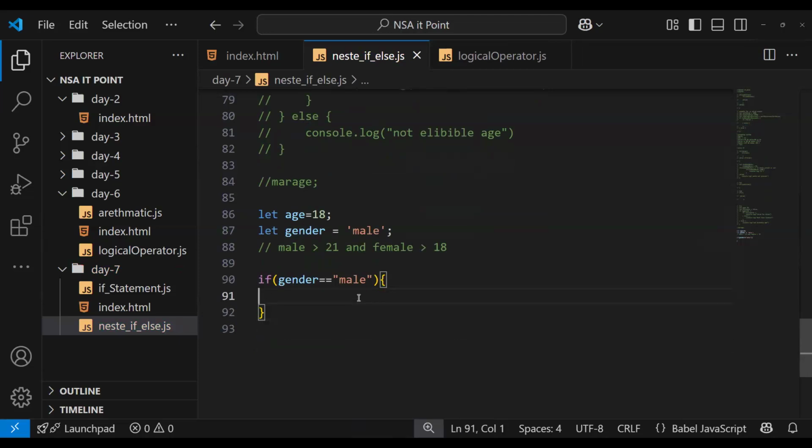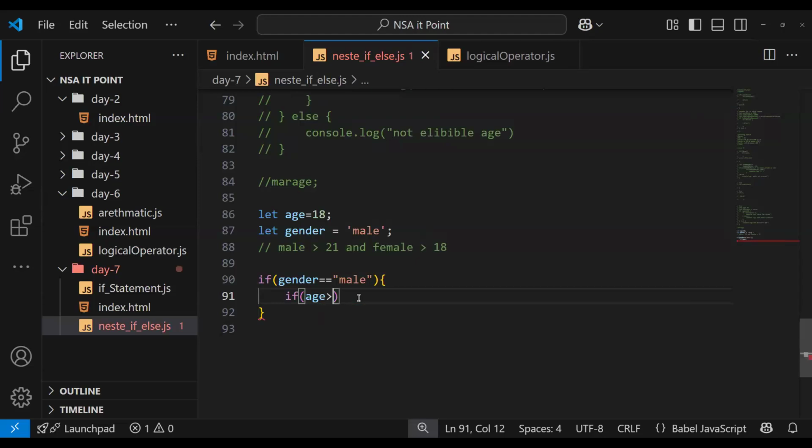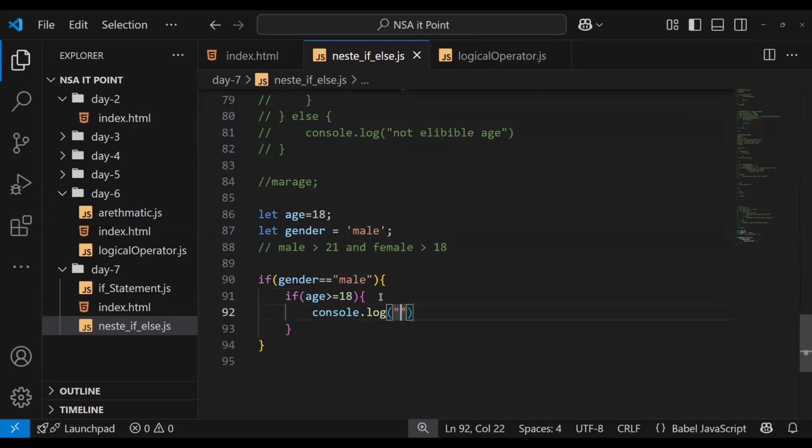Okay, let's check the first one. Gender is male. If the gender is male, then check the age. If age is greater than or equal to 18, then console.log eligible for marriage.